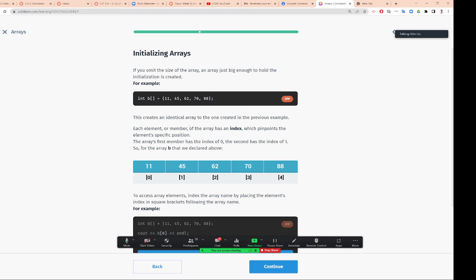Each element or member of an array has an index. The index starts from 0, right? The array's first member has index 0. So it's like an array has an address.